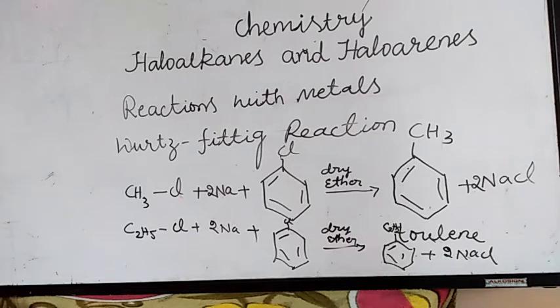Now you know the difference, right? The Wurtz reaction is when an alkyl halide reacts with sodium metal in the presence of dry ether to give an alkane with double the number of carbon atoms present in the alkyl halide. In the Wurtz-Fittig reaction, you have to take both haloalkane and haloarene in the presence of sodium metal and dry ether, giving an alkyl arene. The next one is the Fittig reaction, only the Fittig reaction.